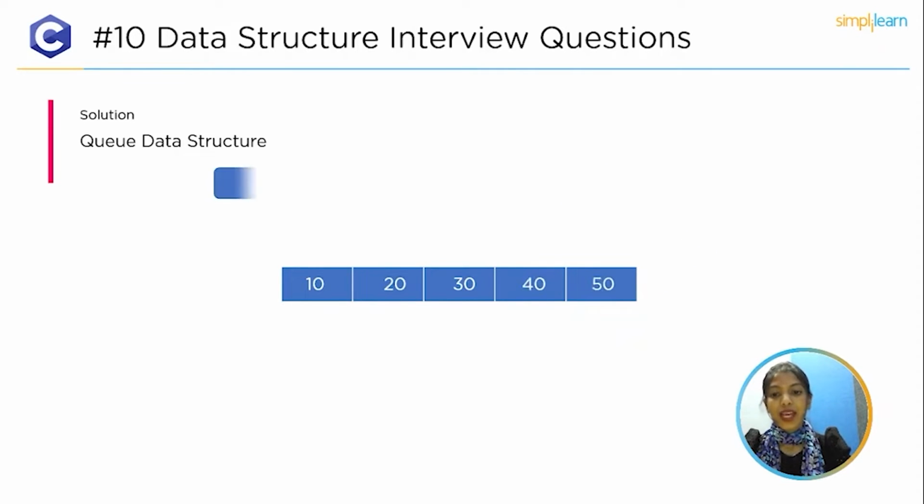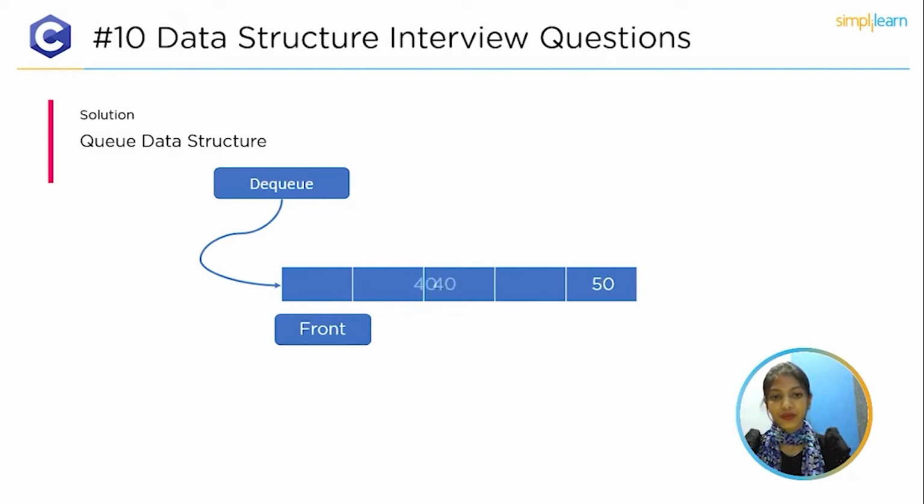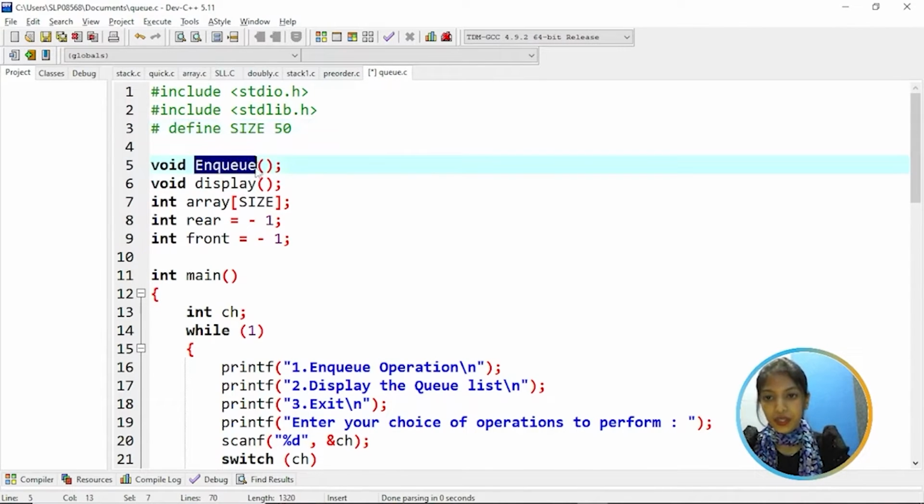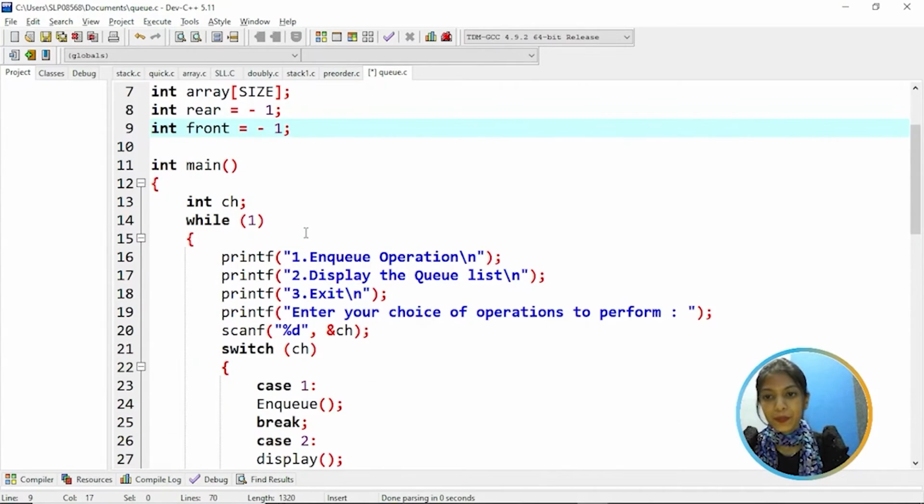And the elements can be removed from the front of the queue, called DQ, as shown in the below diagram. So in this function, we have a size of 50, and we have functions called NQ and display, and the variables array of size, and initially rear and front are initialized to -1. That means the queue is empty.